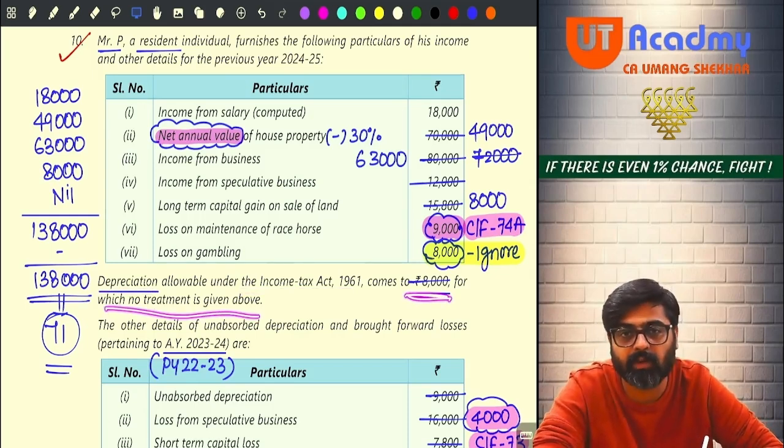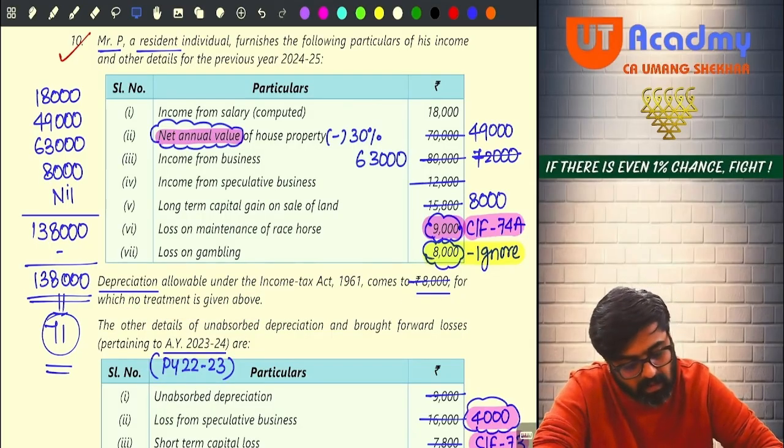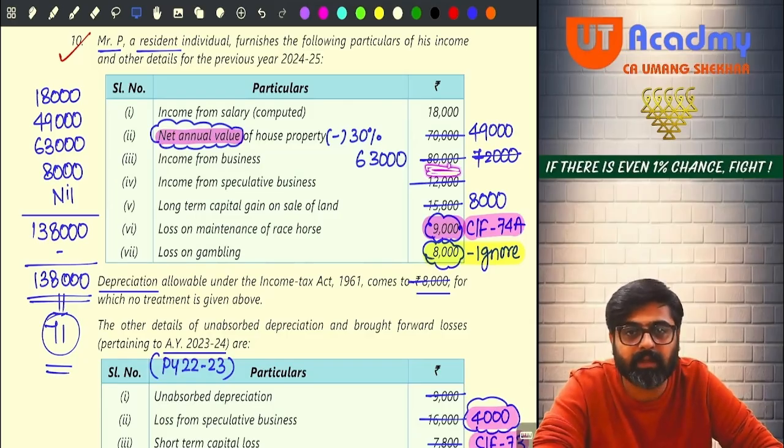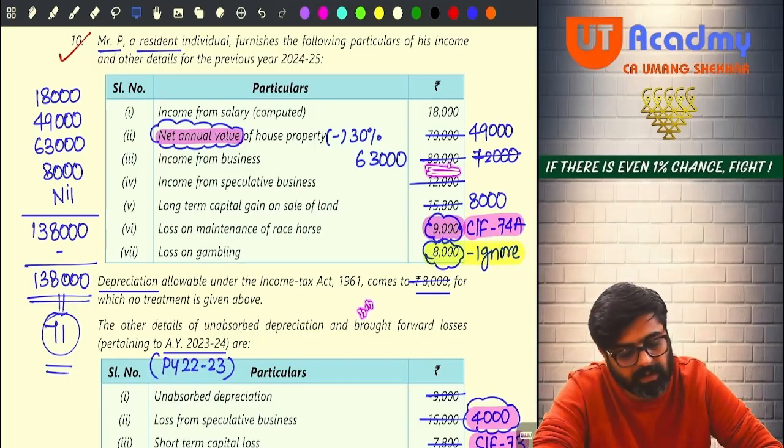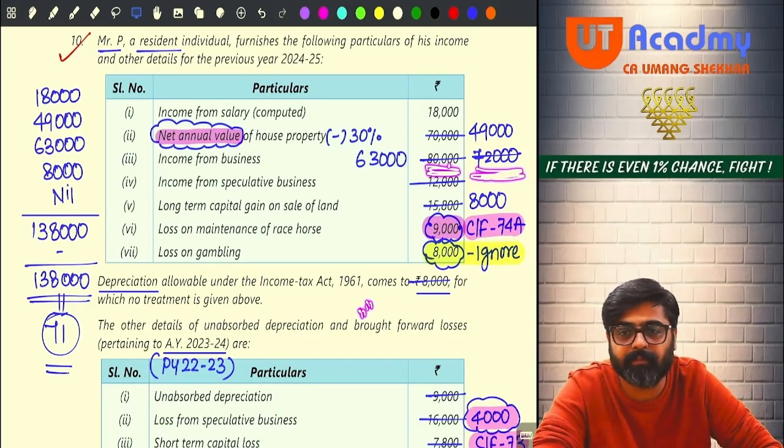So first you will have to give the treatment of depreciation. Do you have any business income? Yes sir. You have 80,000 business income. So from this 80,000 you will reduce the current year depreciation of 8,000. So 72,000 business income will still remain.